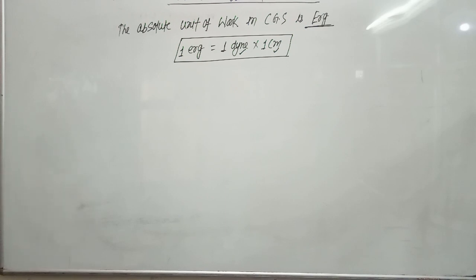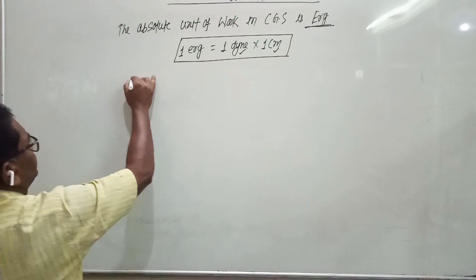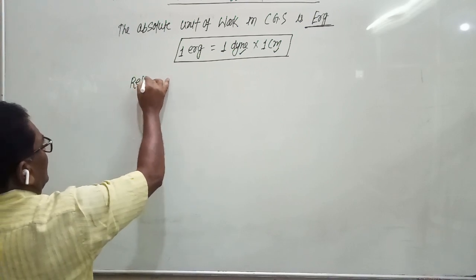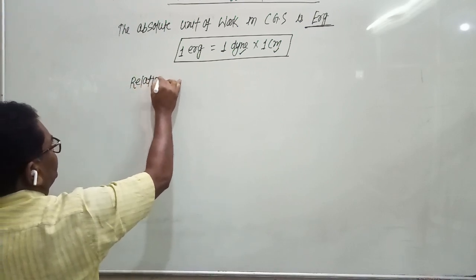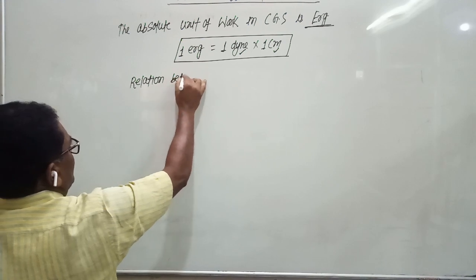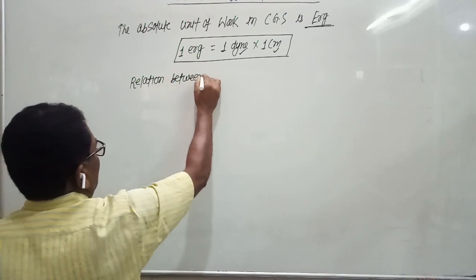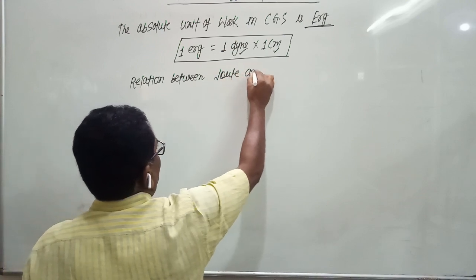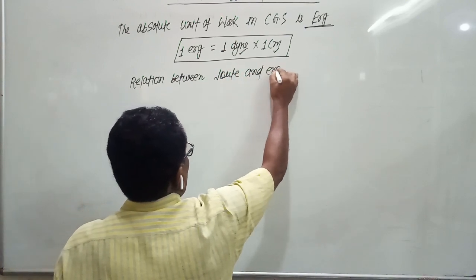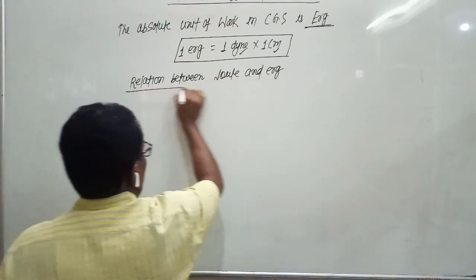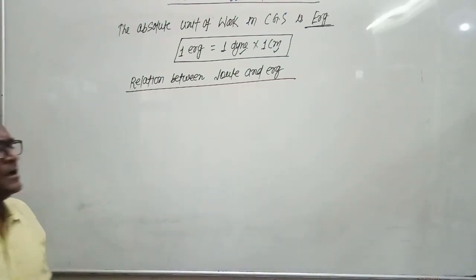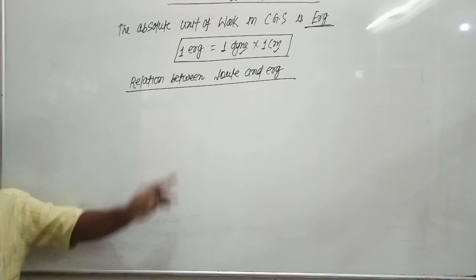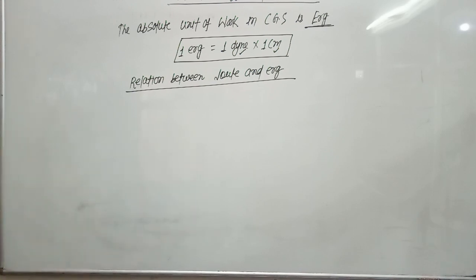Now the relation between joule and erg, meaning the relation between the SI system unit of work and the CGS system unit of work.